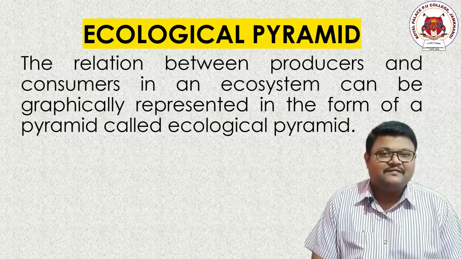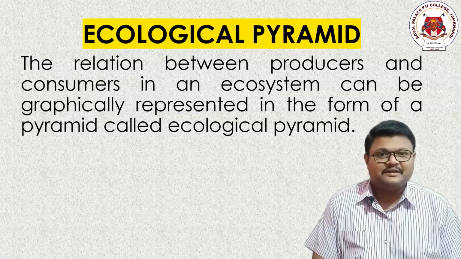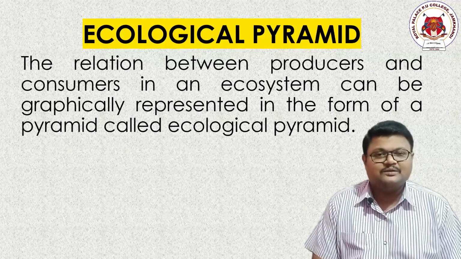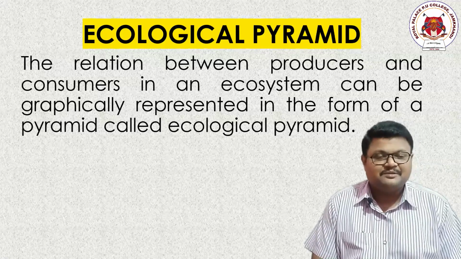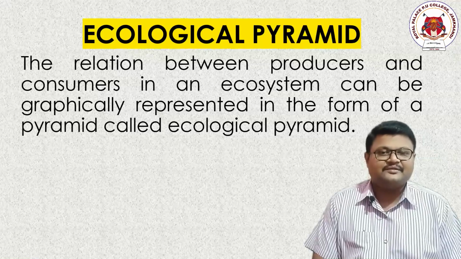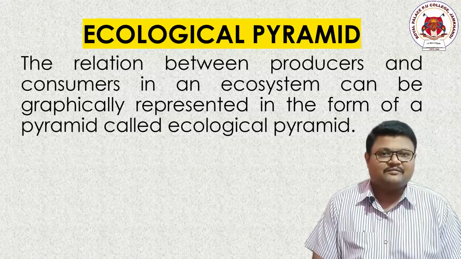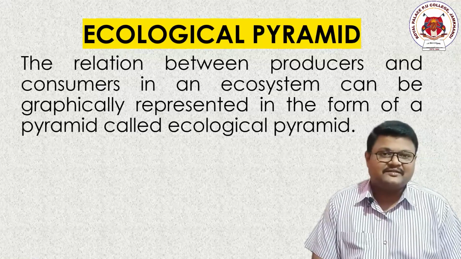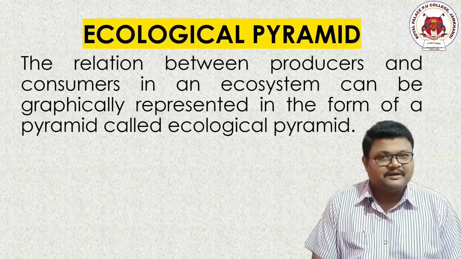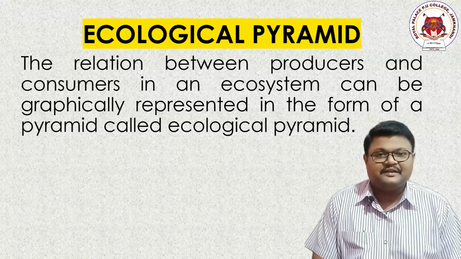So, coming to the topic, if the relationship between the consumer and the producer, the one who is producing and the one who is eating, is graphically represented in the form of a pyramid, then it is called an ecological pyramid. Pyramid, you already know, is a triangular shape, and ecological means we have added producers to consumers.